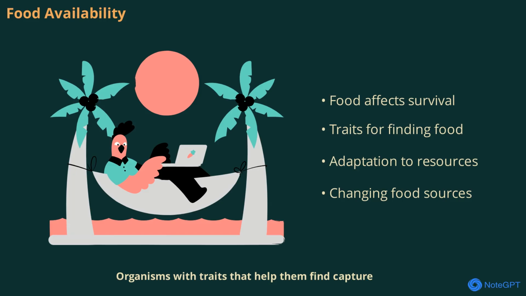Organisms with traits that help them find, capture, or digest food are more likely to survive. For example, birds with longer beaks might reach food others can't, giving them an advantage. As food sources change, the traits that are favored by natural selection also shift, leading to new adaptations.